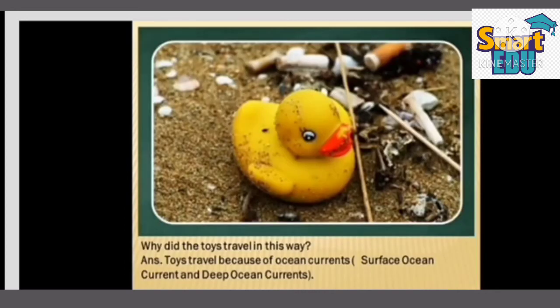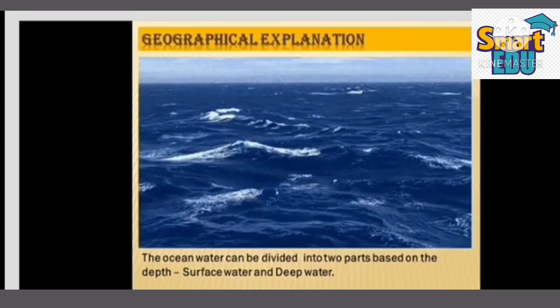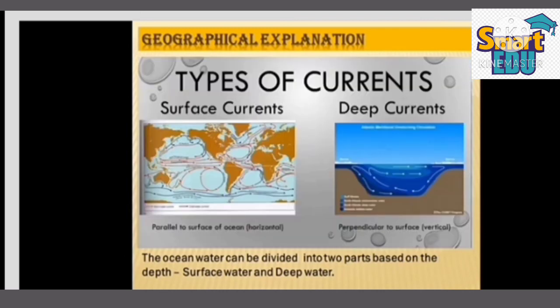Then, why did the toys travel in this way? Toys travel because of ocean currents. It includes surface ocean currents and deep ocean currents. The ocean water can be divided into two parts based on depth: surface water and deep water. First, the upper layer extends up to 500 meters from the sea level. Second, below 500 meters depth. The region from sea level to a depth of 500 meters is considered to be the surface water. Sunlight can reach till this depth.